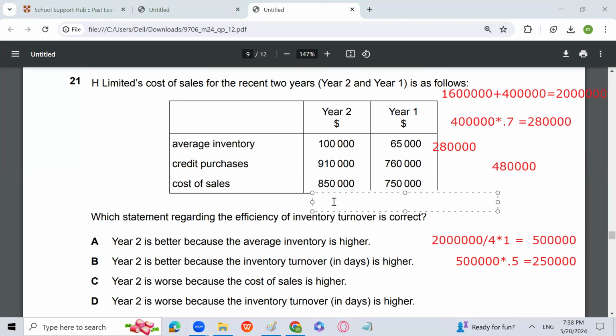Yes. 8.5, and this is the answer you are giving me for inventory turnover ratio. I'm talking about inventory turnover ratio in days, because that is also important. Because year 1, year 2 is worse because the cost of sale is higher.